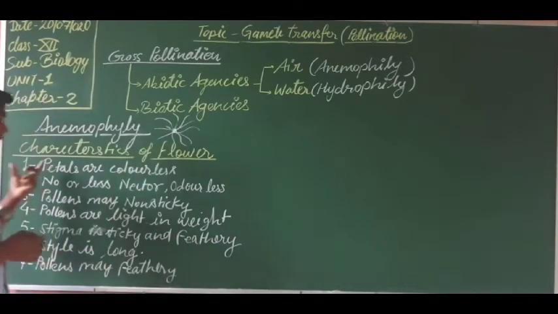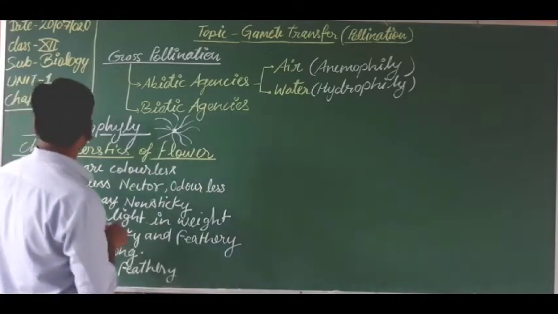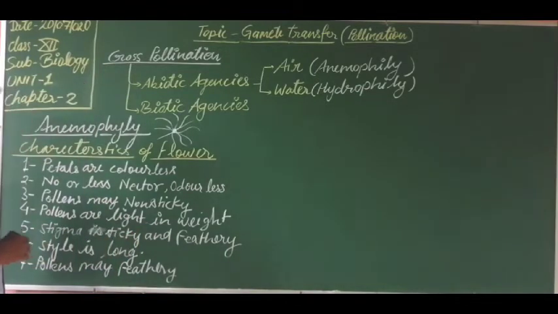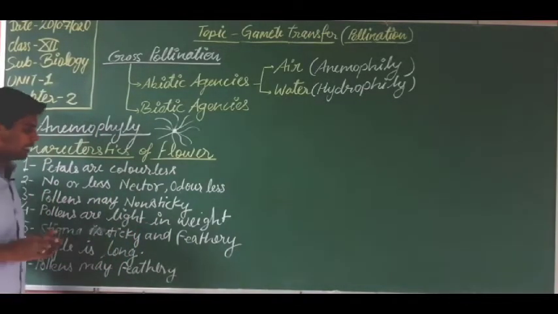Okay, so these are the characteristics of these flowers. This is a very important question, students. You must remember it and keep it in your mind. These points may be asked in your exam. So here anemophily occurs. So mainly, in what plants does anemophily occur?